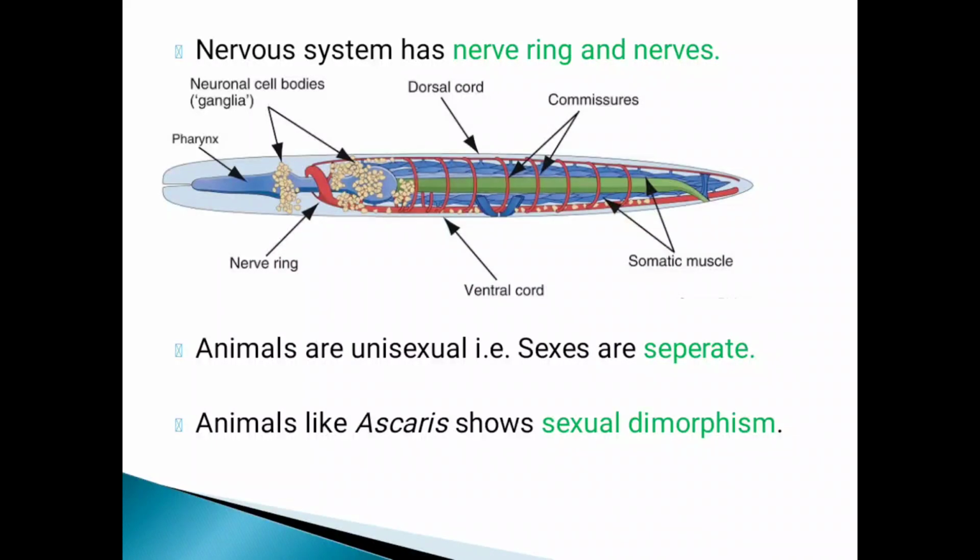Just as in human beings we can easily identify male and female, in Ascaris too there are particular characteristics, known as sexual dimorphism, with which we can easily identify the organism.